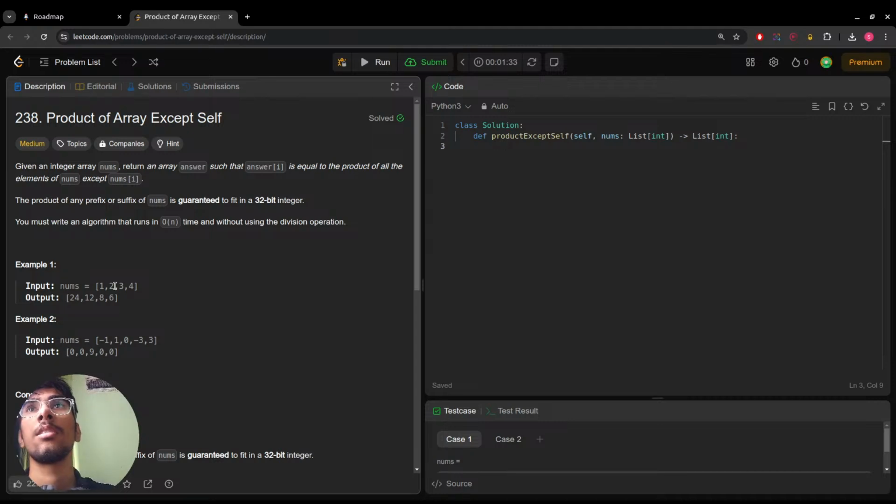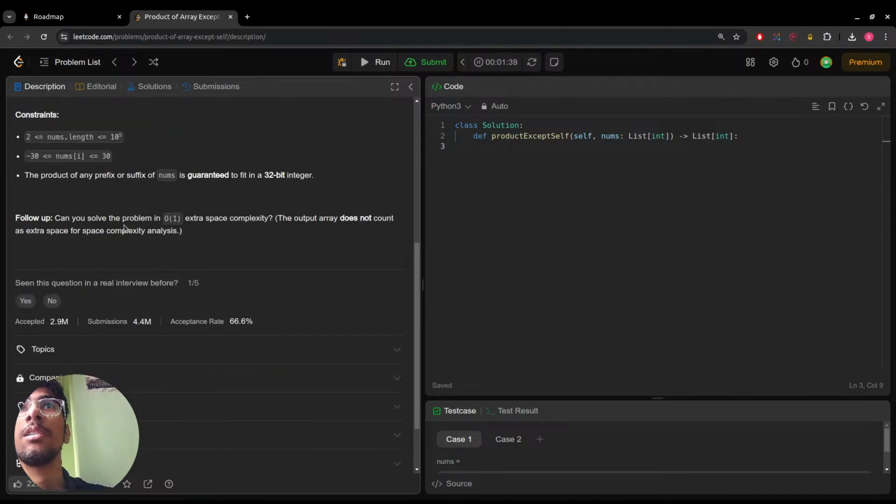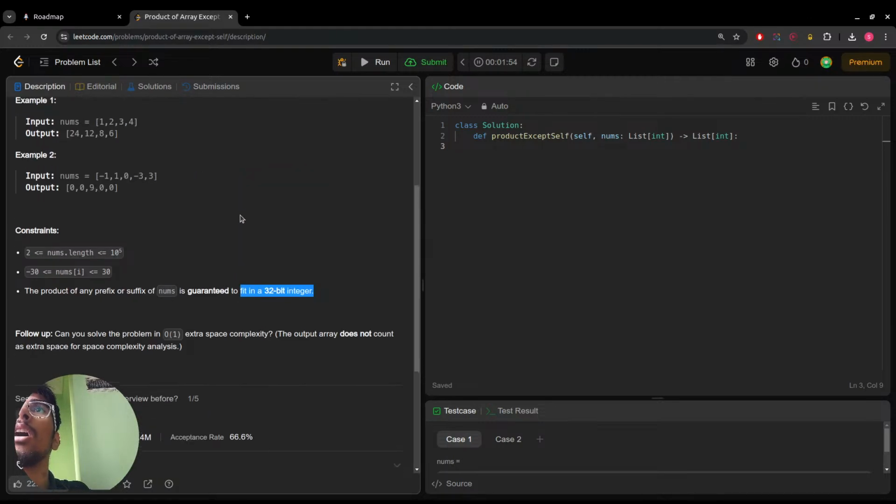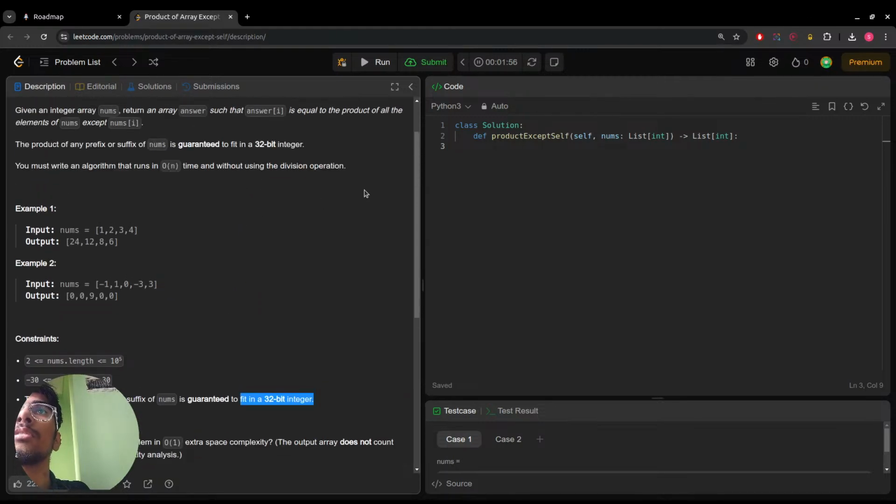There's another restriction, right? Can you solve the problem in O of one extra space complexity? The output array does not count as extra space for the space complexity. I can't use the division operator, right? Yeah.